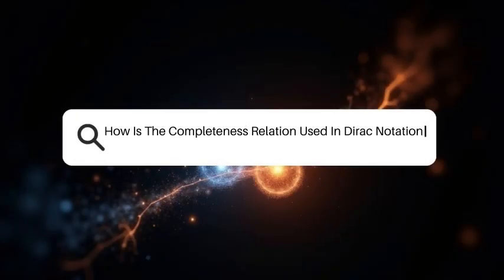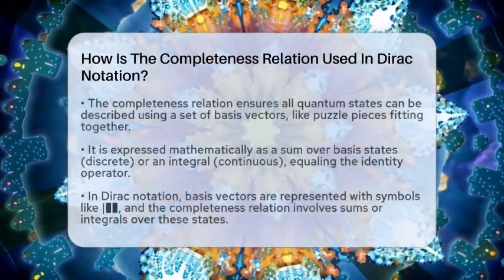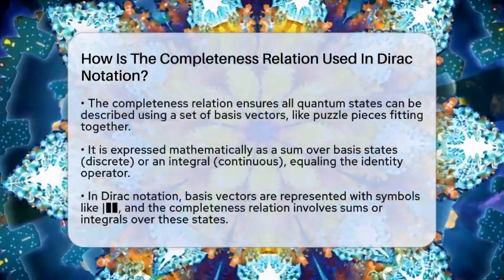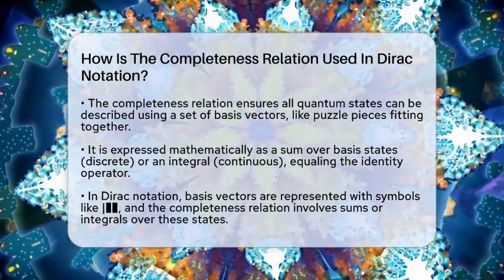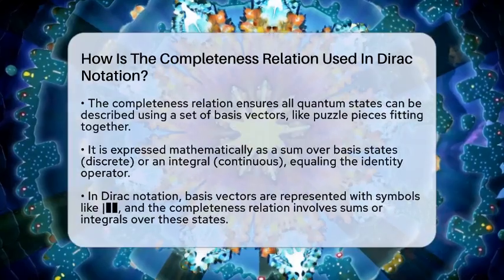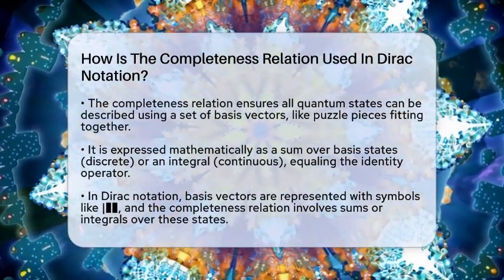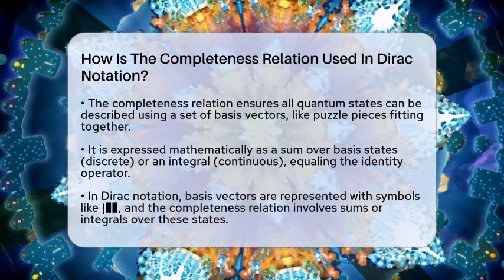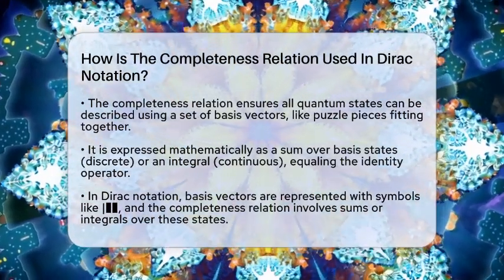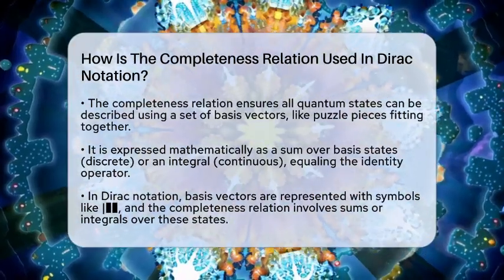How is the completeness relation used in Dirac notation? Imagine you have a puzzle and all the pieces fit perfectly together to make a complete picture. In quantum mechanics, the completeness relation acts like that puzzle, making sure all the pieces fit together to describe any quantum state. When physicists work with quantum states, they often use a special language called Dirac notation.